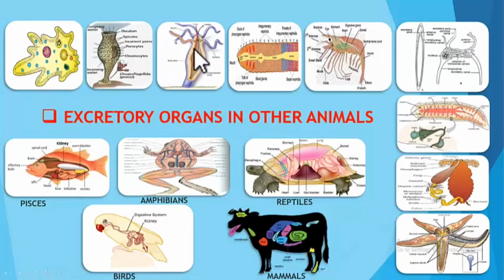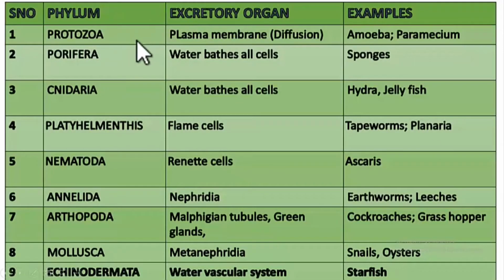Students, you already know that there are 9 phyla under invertebrata, right? What are they? Yes, they are protozoa, porifera, cnidaria, platyhelminthes, nematoda, annelida, arthropoda, mollusca and echinodermata. So upon this, the first and primitive phylum is protozoa. Let's begin with protozoa. Students, in protozoa we find unicellular organisms, and these organisms are mostly aquatic. They live in both fresh waters and marine waters. Examples are amoeba and paramecium.